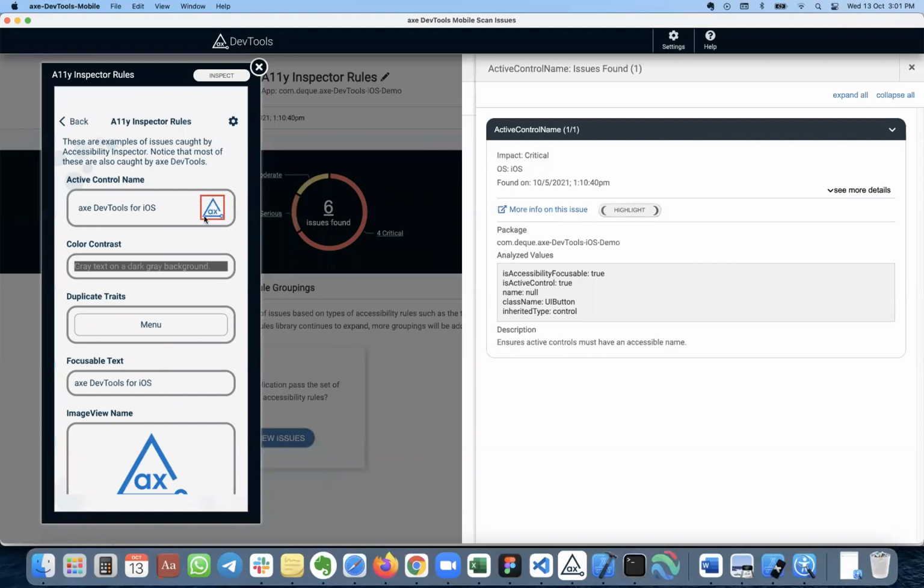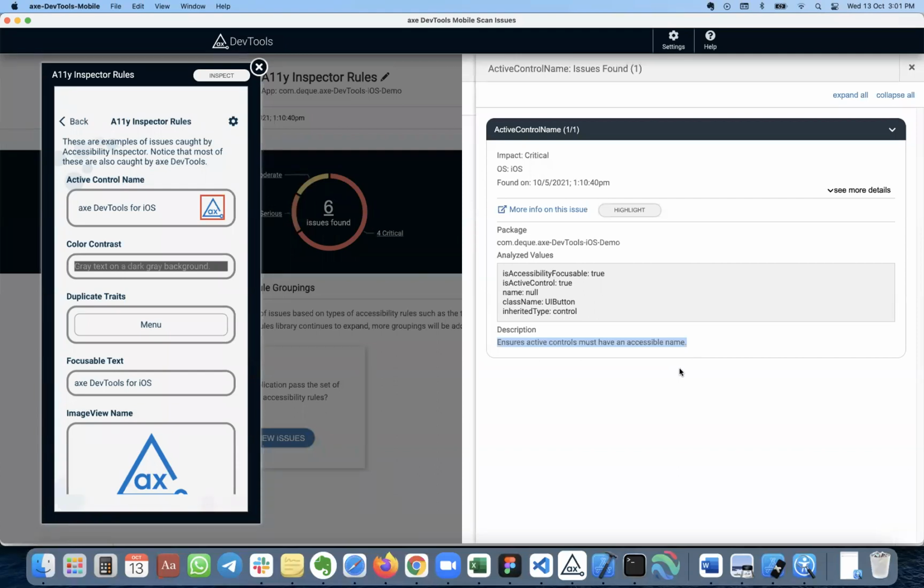As you see, it is highlighting the issue here with a red border, so you know that this is the element causing this accessibility issue. You will also come to know what actual properties are analyzed in order to throw this issue, and what the description of this problem is, like what exactly is the problem. Ensure active controls must have an accessible name. That means you have to give a label for it.